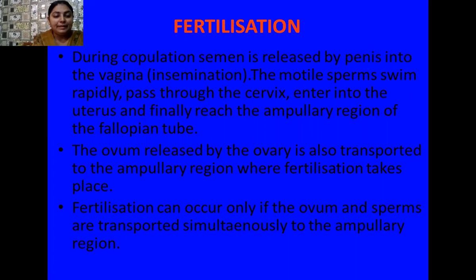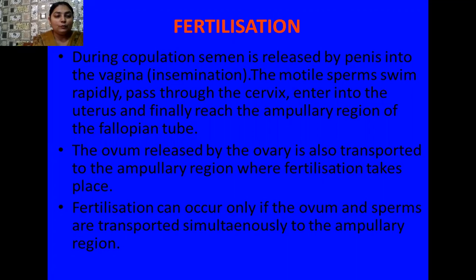So what happened? This ovum stays there for some time, and you know that during the process of copulation, the semen is released by the penis of the male into the vagina, and this process is known as insemination. Now the motile sperms swim rapidly and pass through the cervix and enter the uterus and finally reach the ampullary isthmic junction.